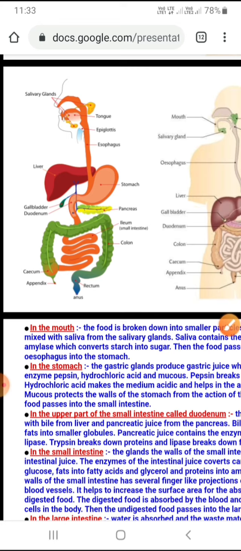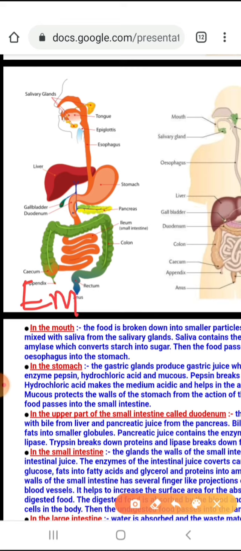It is not an enzyme. Liver is the largest gland, you all know this, right? Liver secretes bile. This bile helps in emulsification of fats. Are you getting my point?